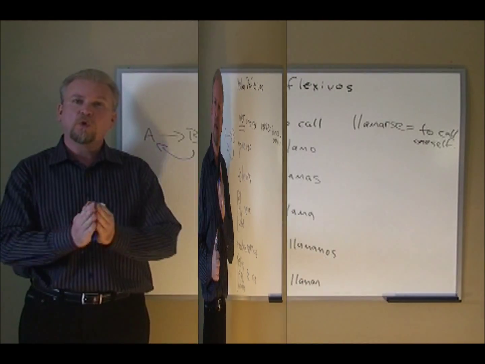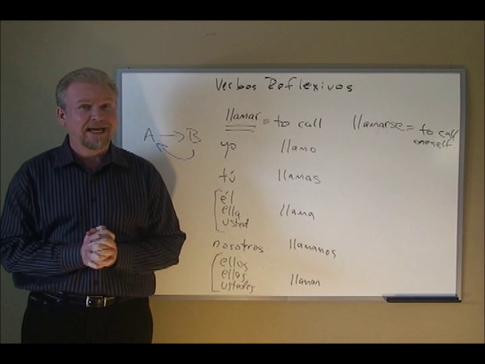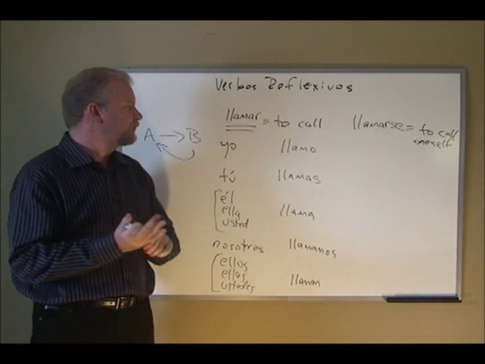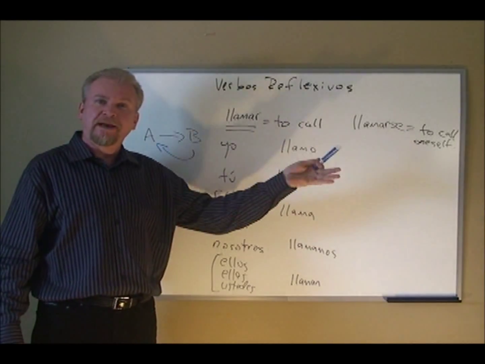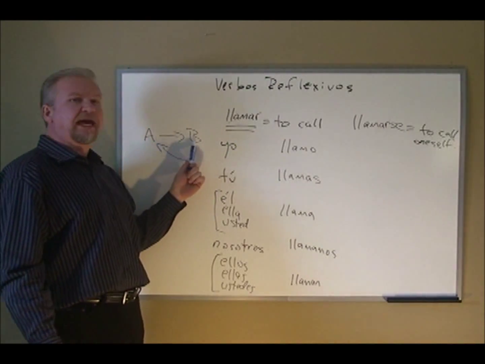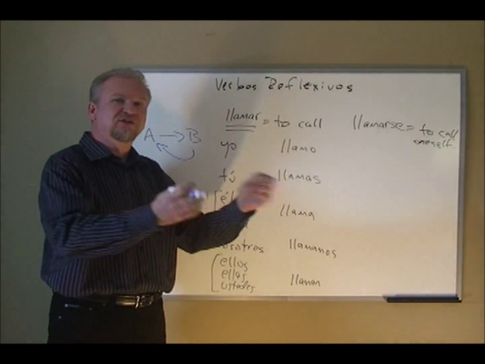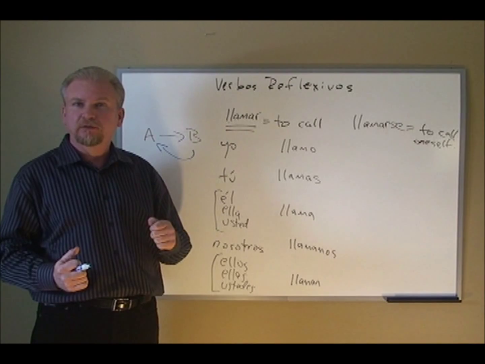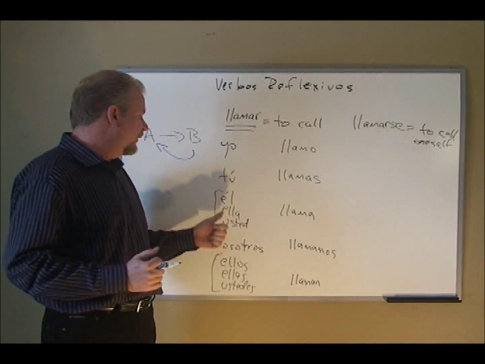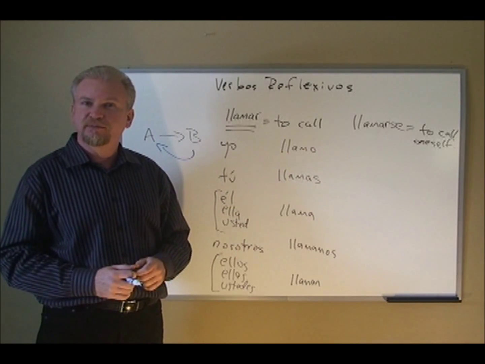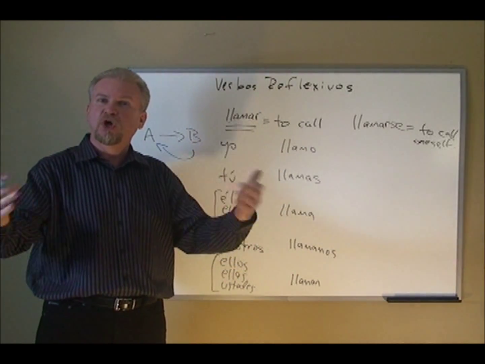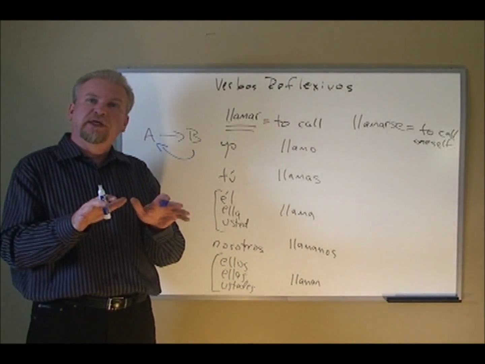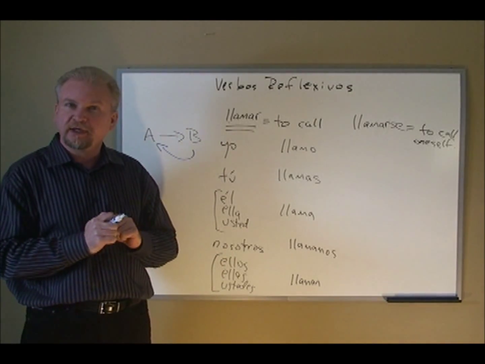I know it's tricky, but let's look at another example. Let's look at the verb llamar. The verb llamar, to call. Remember the double L in Spanish sounds like a Y. Llamar is the verb to call. Yo llamo, I call. This is person A doing the action. Yo llamo un taxi. I call a taxi. I'm doing the calling. Tú llamas, you call. Tú llamas la policía, you call the police. Él llama su mamá, he calls his mother. Nosotros llamamos, we call. Ellos llaman, they call. The action of calling now is being done by the person we're talking about.